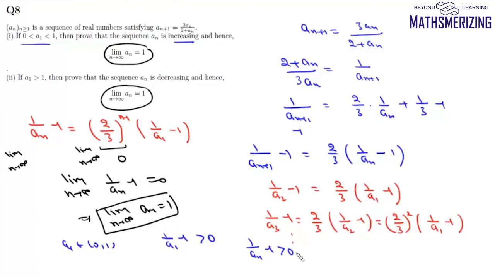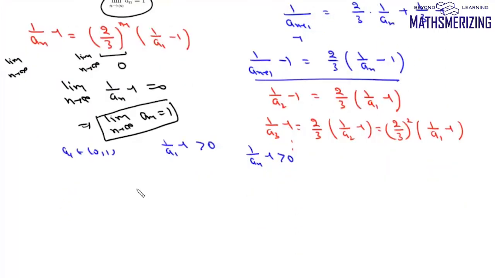So using this relation, we can write 1 upon (a_(n+1) minus 1), which is 2 by 3 times 1 upon (a_n minus 1), is actually less than 1 upon (a_n minus 1). Now here minus 1 and minus 1 will cancel.